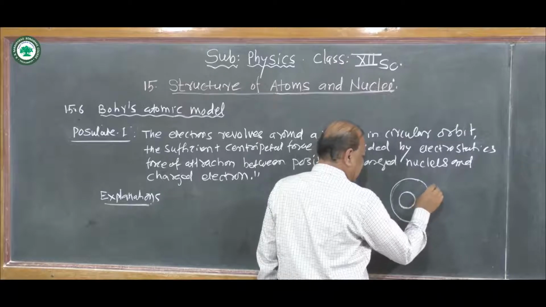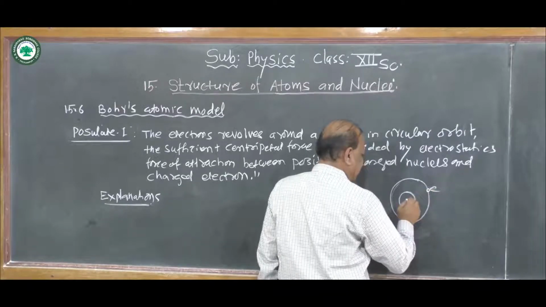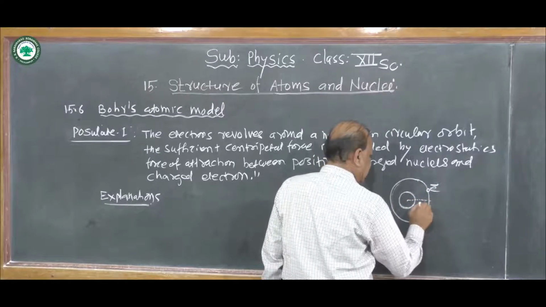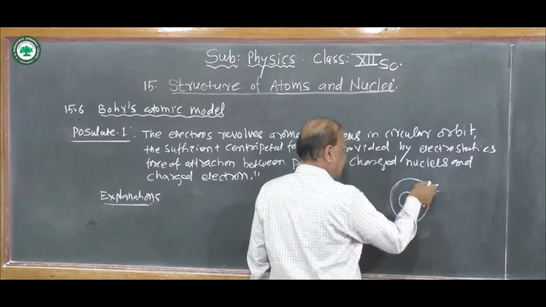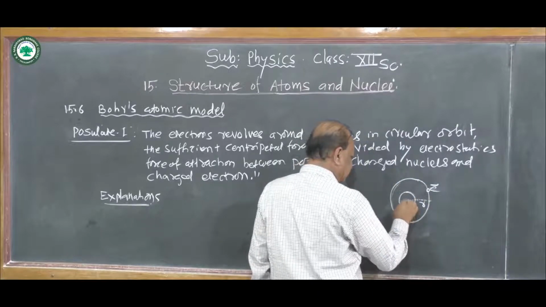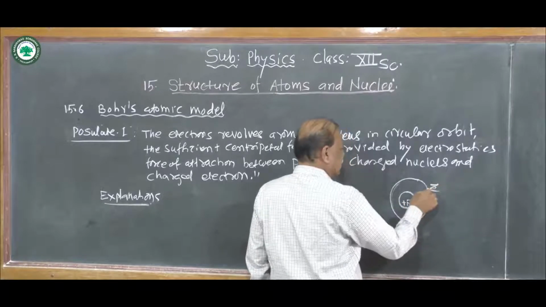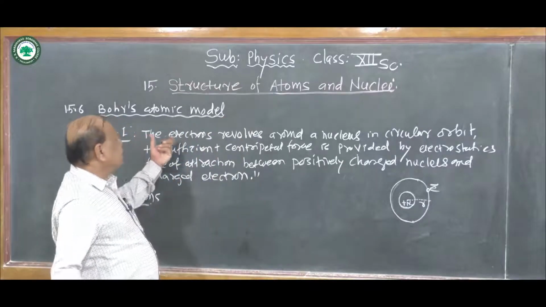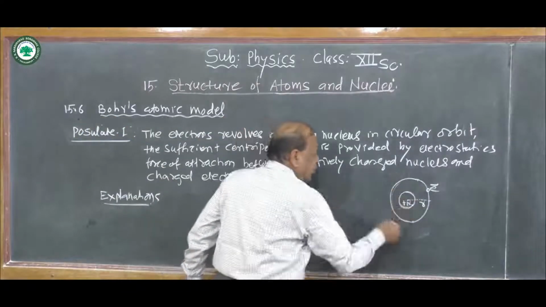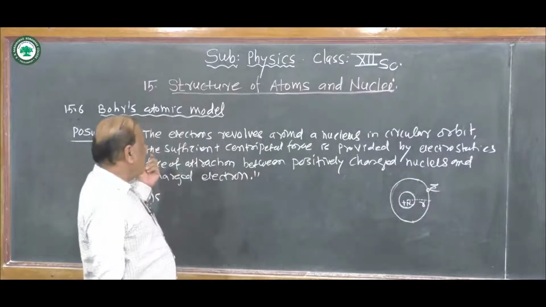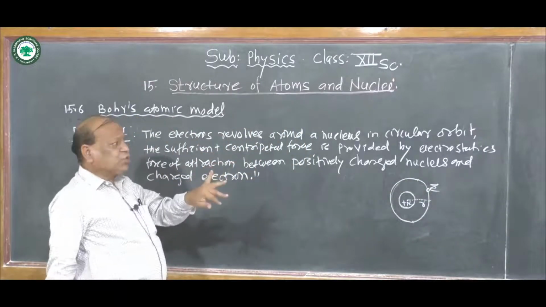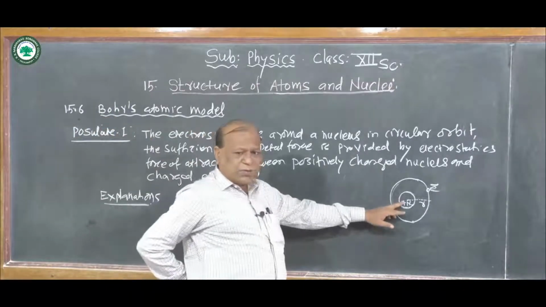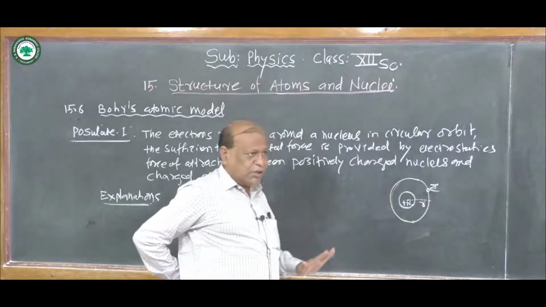This electron has charge e, and r is the radius of the orbit. This is the positively charged nucleus, and this is the electron here. Now this postulate states that the electron revolves in a circular orbit. Why? The sufficient centripetal force is provided by the electrostatic force of attraction between the positively charged nucleus and the negatively charged electron.